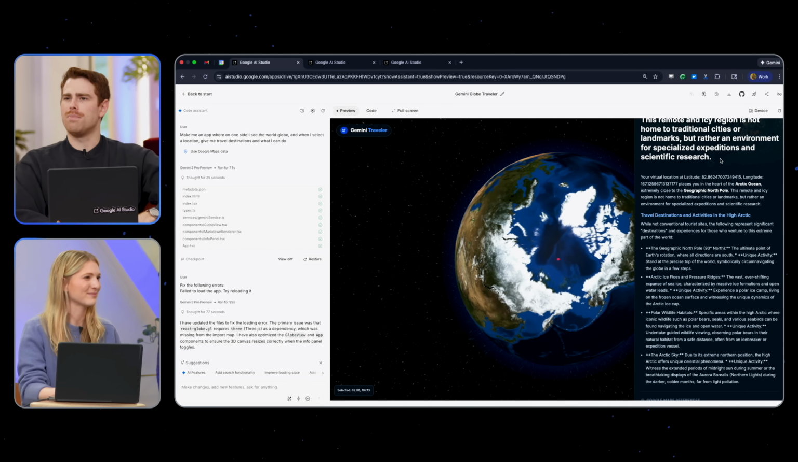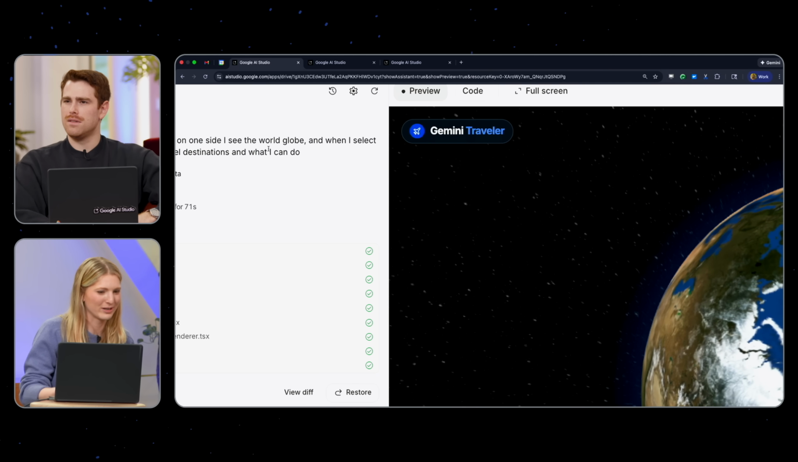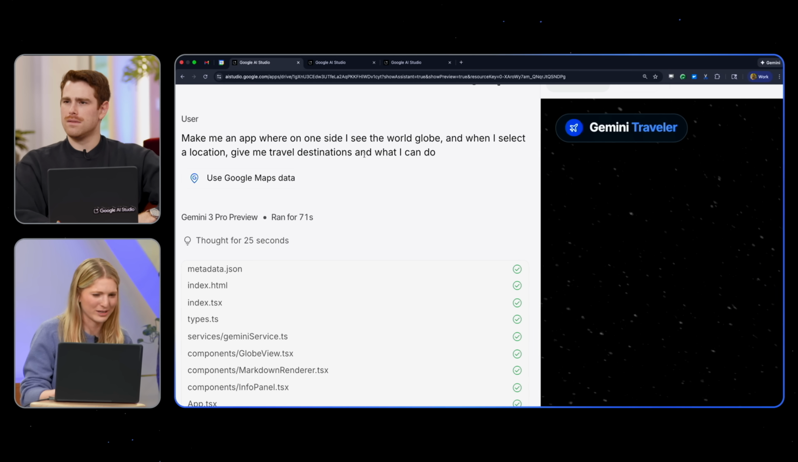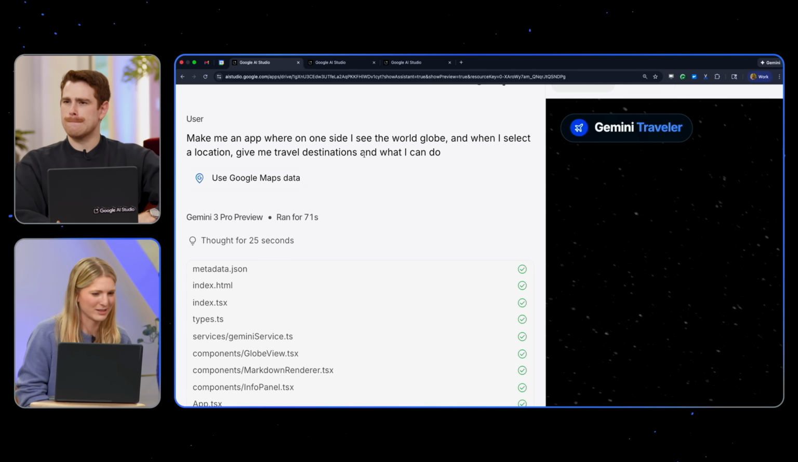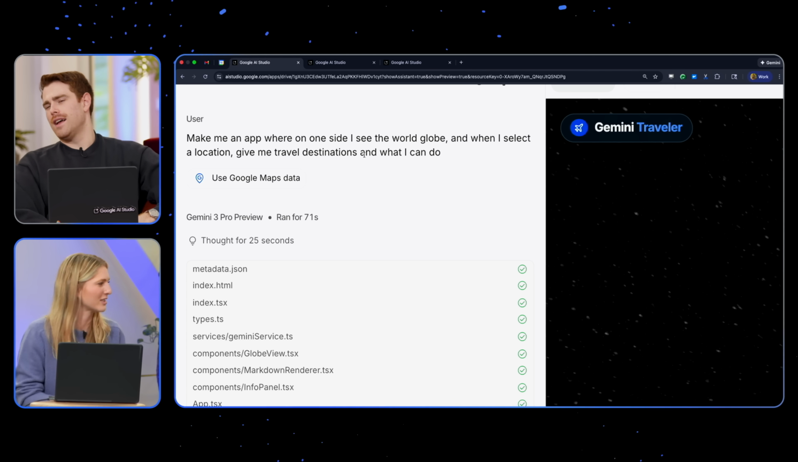Crazy. Very cool. Yeah. What was the prompt to do this again? Can we zoom in? Yeah, one line: "Make me an app where on one side I see the world globe, and then when I select a location, give me travel destinations and what I can do." Insane.